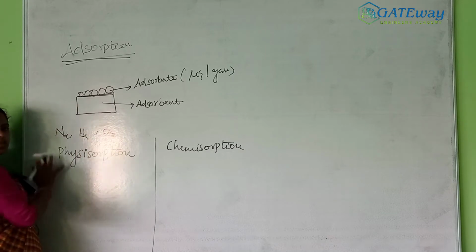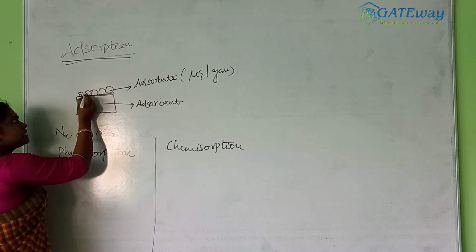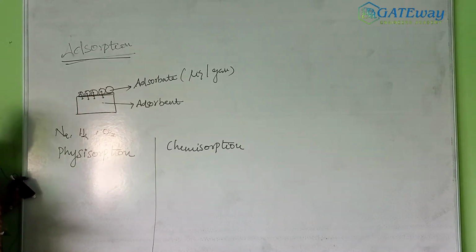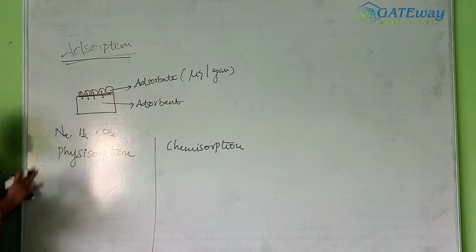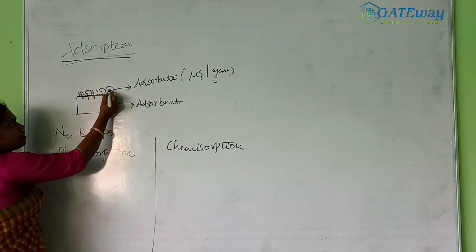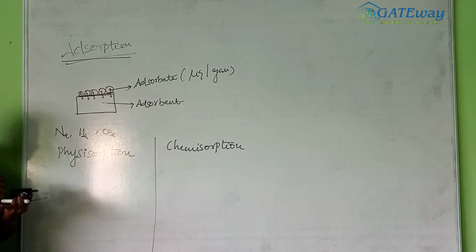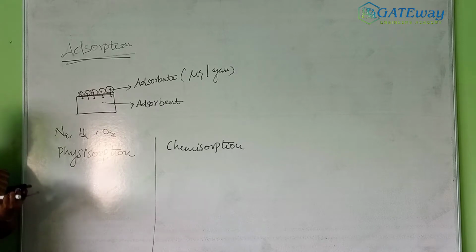In physical adsorption, the liquid or gas particle is held by weak van der Waals force. So it is not a strong bond between the adsorbent and the adsorbate. A strong bond, a chemical bond, may be a covalent bond or an ionic bond.